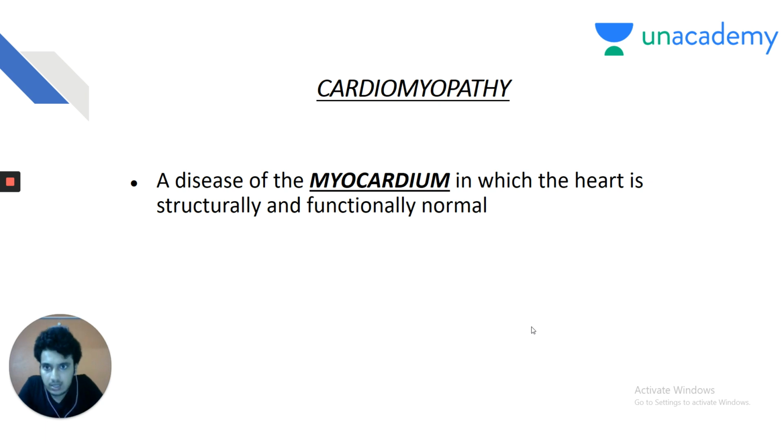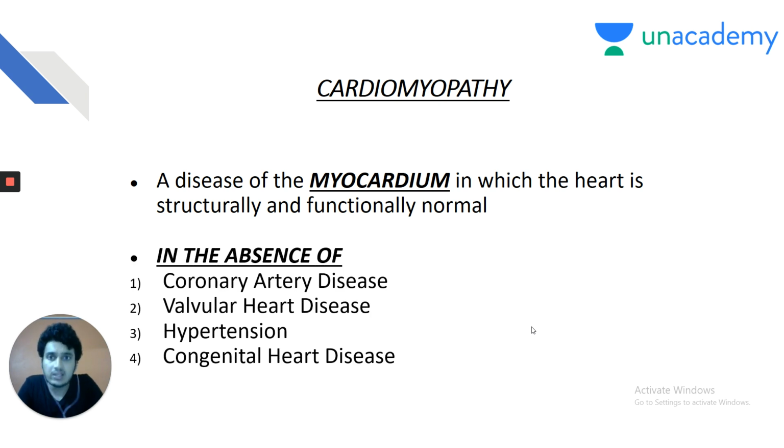So, what is cardiomyopathy? It is basically a disease of the myocardium in the absence of pre-existing disease of the heart. My dear friends, you must rule out coronary artery disease, valvular heart disease, hypertension, and congenital heart disease before keeping a diagnosis of cardiomyopathy.